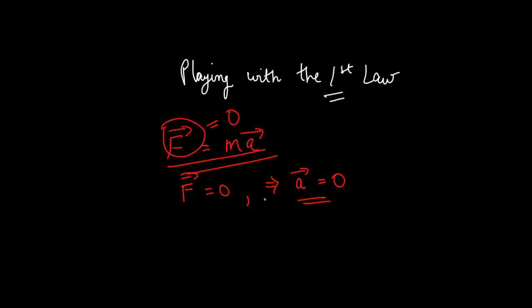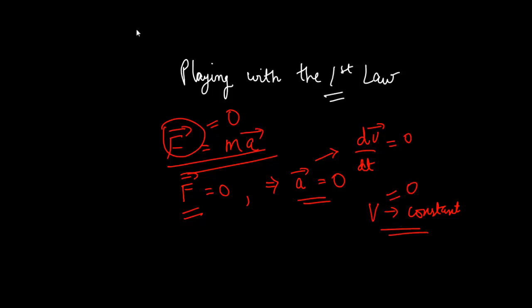The first is that every body resists a change in the state of its motion. This seems like a mouthful, but what I'm trying to say is that if there is no cause, then the change in velocity with time is 0, which means that a constant velocity is what the body tries to maintain. Or it could be at rest. At rest, velocity is 0, which is just a special constant. So if there is no force, then the body tries to be at rest or at uniform motion.